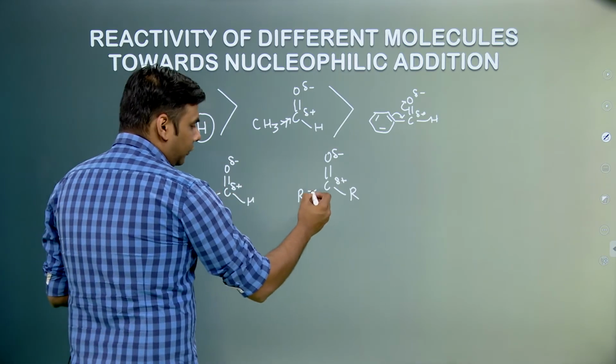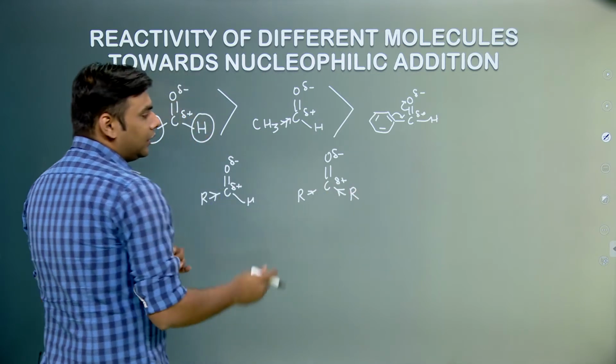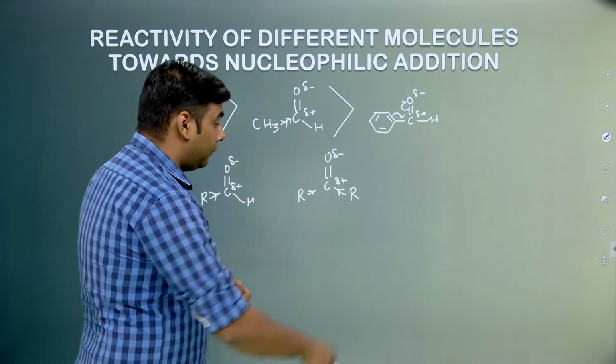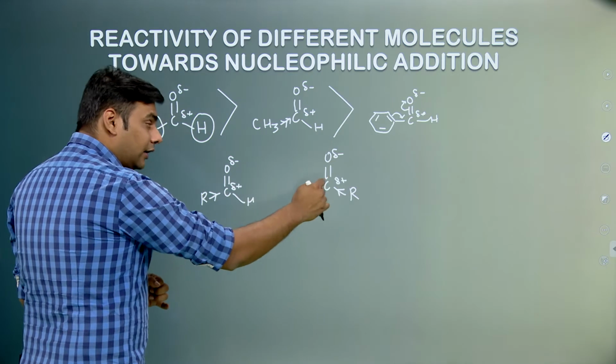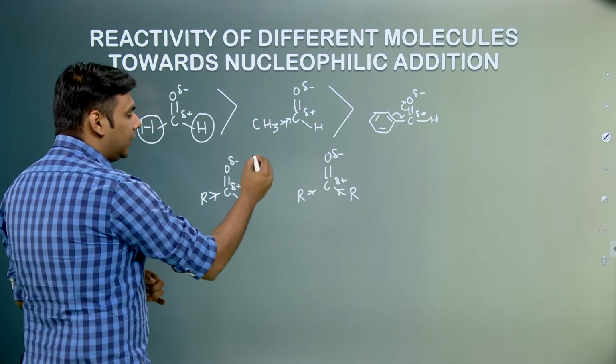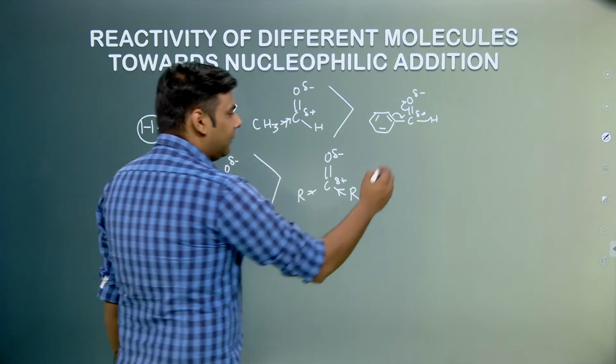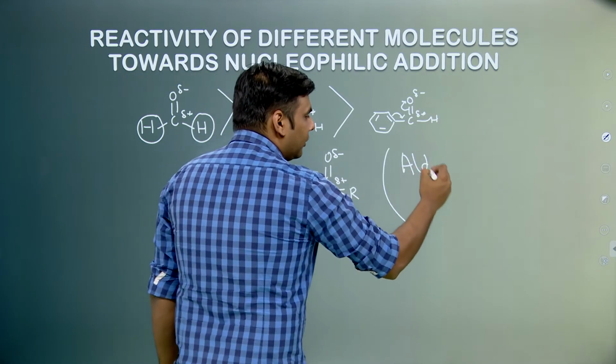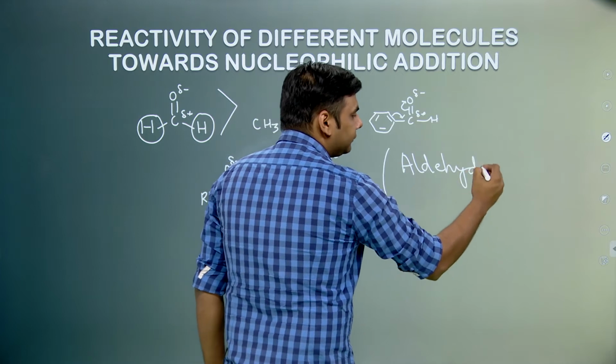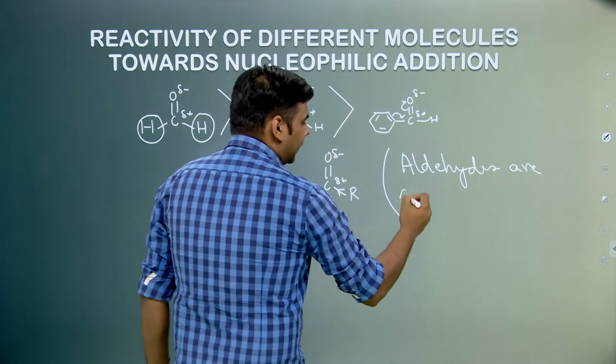The R group would release electrons and stabilize the positive charge. In the ketone there are two R groups, so both of them will release electrons and stabilize the positive charge, due to which the positive charge decreases over here. So the addition of nucleophile is slower in this case, hence aldehydes are again more reactive. Basically we say that aldehydes are more reactive than ketones. In which reactions?